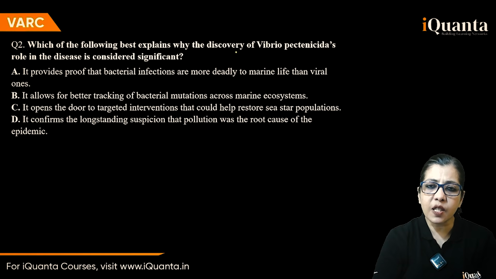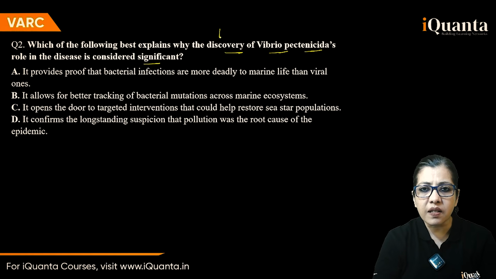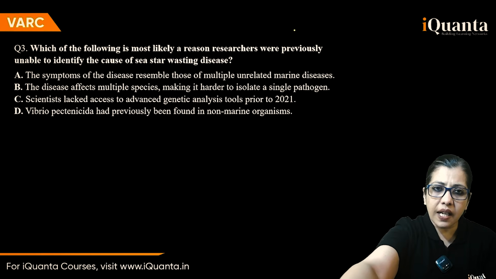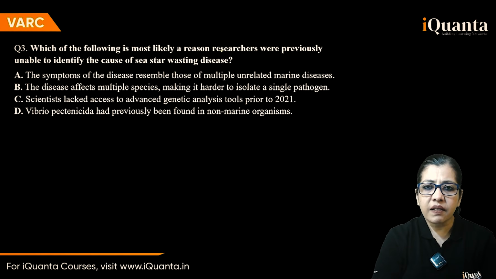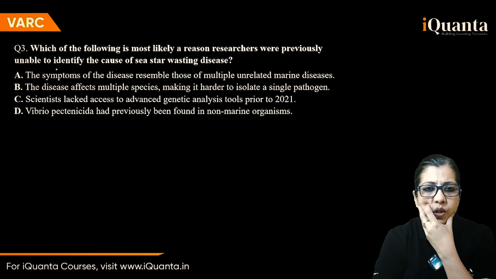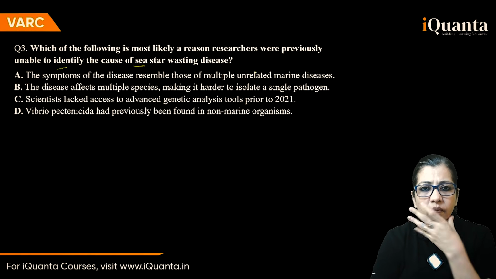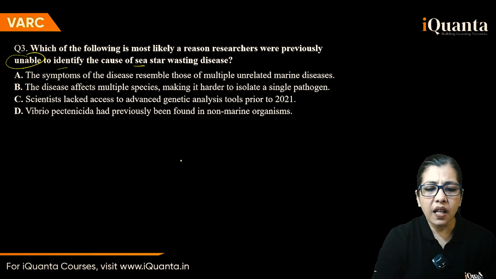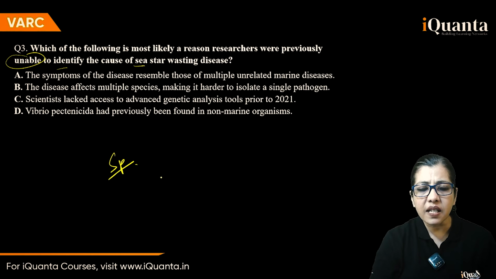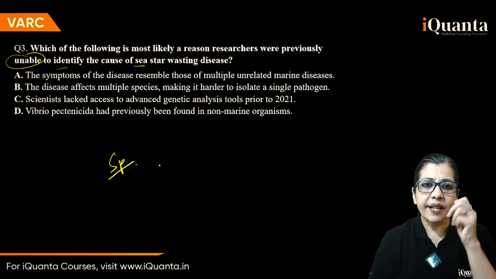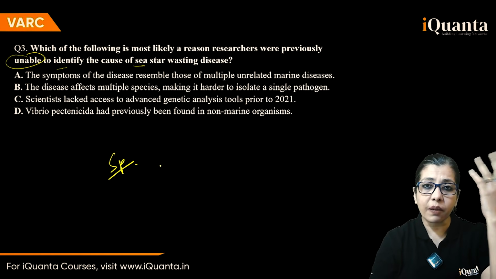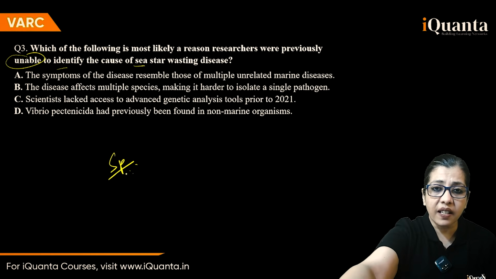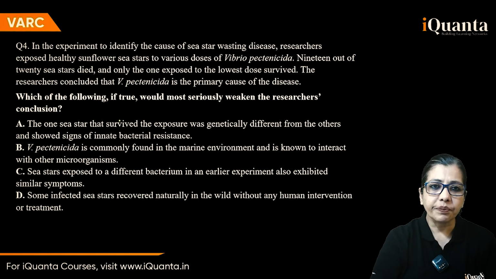Which of the following best explains why the discovery of Vibrio pectinicida's role is considered significant? The discovery of this. So this is specific, correct? Which of the following is most likely a reason researchers were previously unable to identify the cause? There must be something, somewhere in the passage there will be a portion. Earlier they were unable to locate it, discover that and identify something, and then later they were able to do it. So this is again specific. Most likely a reason, okay.